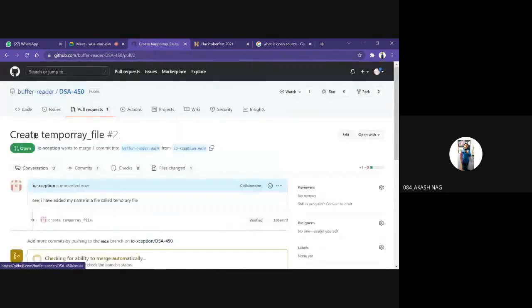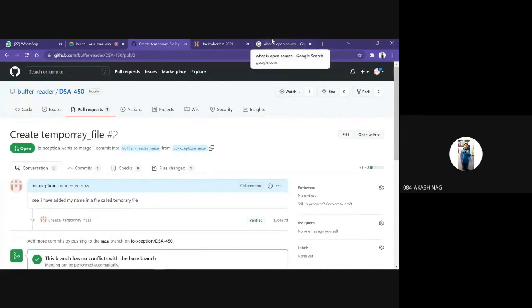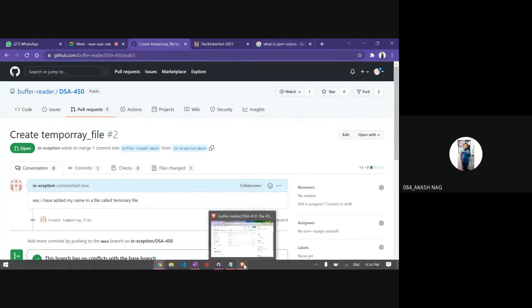As soon as I do this, a pull request has been made. As soon as you see this, it's telling open. That means the pull request is open now. So you have called your friend. This step means you have called your friend. Now your friend will receive your call and see if the code is right.